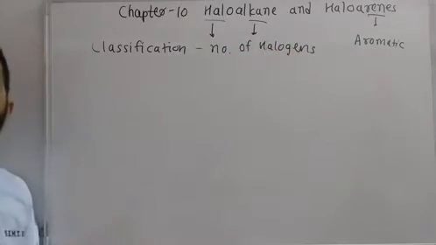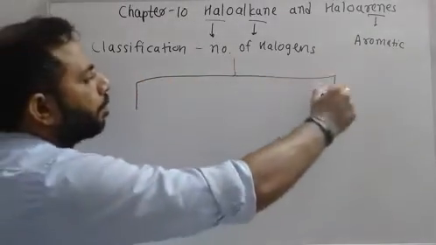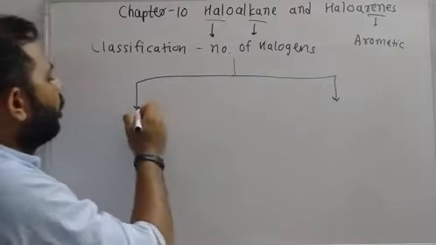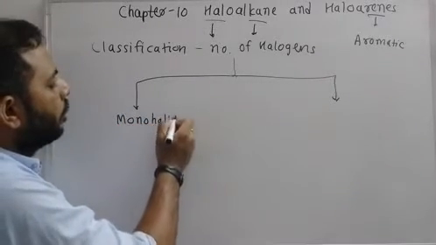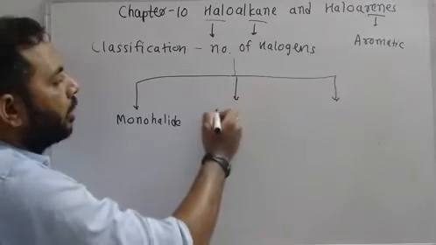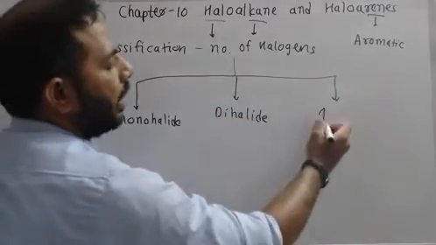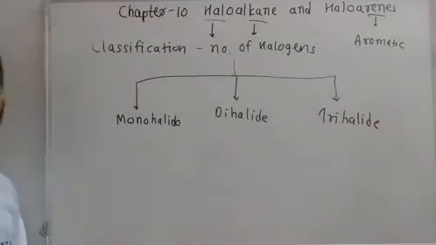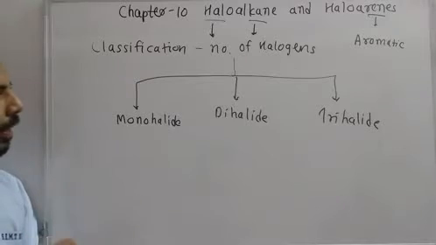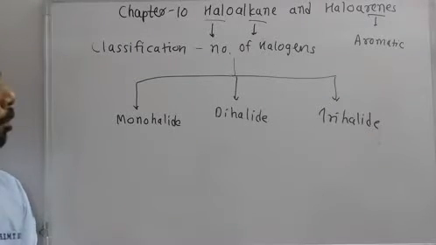Based on the number of halogens, we can classify into three groups. First is monohalides, second is dihalide, and third is trihalide or polyhalide. Okay. Now let us understand the meaning of monohalide, dihalide and trihalide.